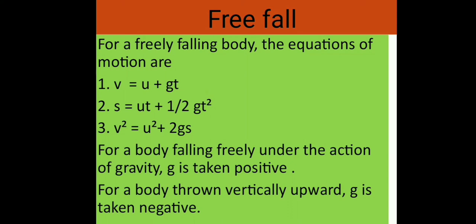Generally, near the surface of the earth, the value of small g is approximately equal to 9.8 meter per second square. Now, equations of motion for a freely falling body. For a freely falling body, we just have to replace small a by small g. The first equation of motion will be v equal to u plus gt. Second, s equal to ut plus half gt square. And third, v square equals u square plus 2gs. For a body falling freely under the action of gravity, g is taken positive, and if a body is thrown vertically upward, g is taken negative.